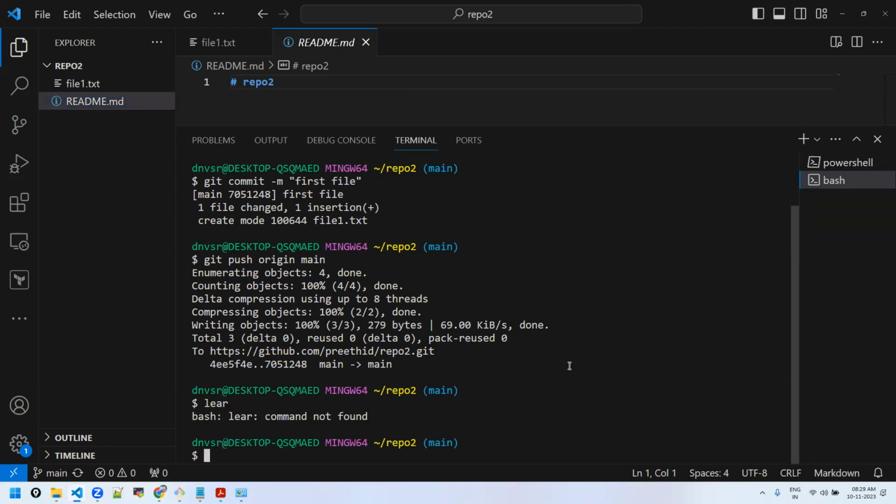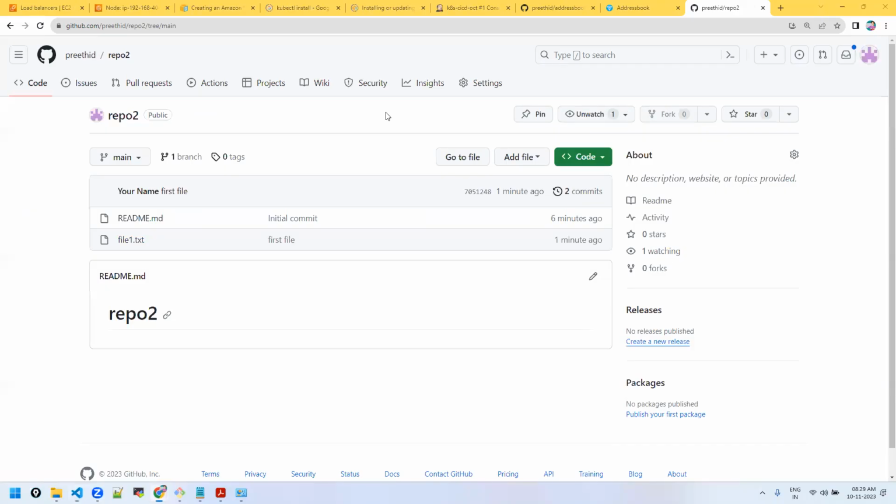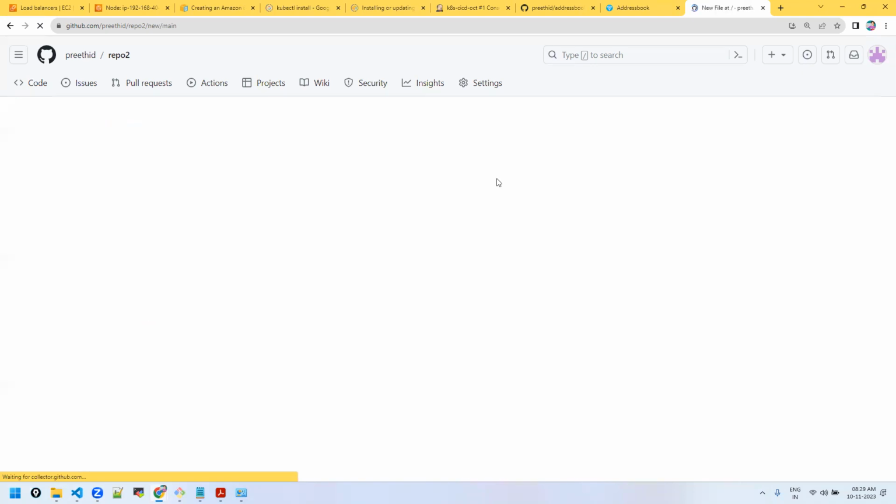Let me do one more thing here. Let's assume this would be shared across multiple collaborators, multiple people, multiple DevOps persons, or multiple developers if it's a development project. So let's assume someone else has pushed some changes here. Assuming someone else pushed, I'm creating from the UI. You can also create from here. Create a new file.